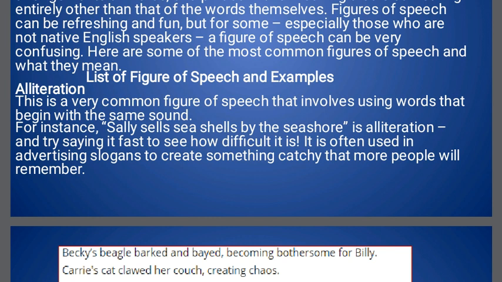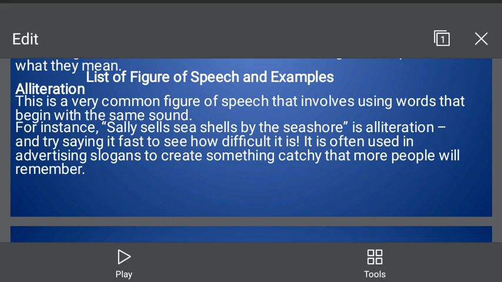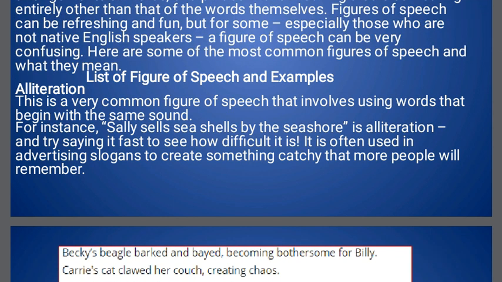Alliteration means repetition of sound. Don't say repetition of alphabet, don't say repetition of letter. That is wrong. It is the repetition of sound. For example, if I say, she sells seashells by the seashore. Here on the screen you can see that example. Sally sells seashells by the seashore.